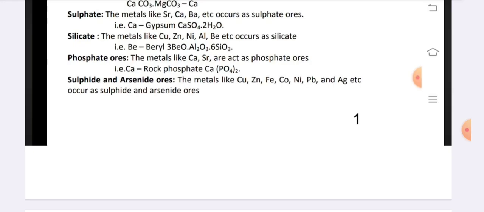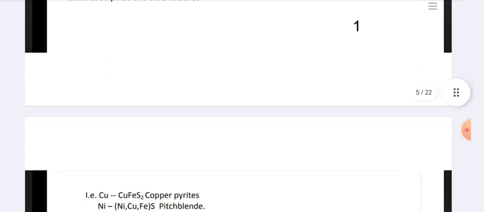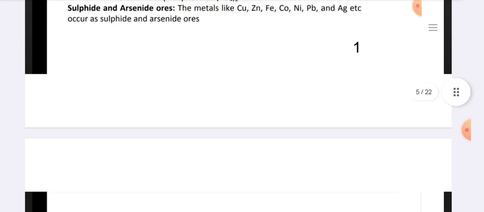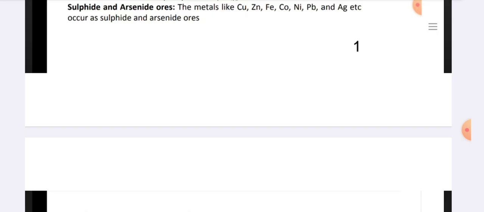Phosphate ores. The metals like calcium, strontium, etc. occur as phosphate ores. Sulfide and arsenide ores. The metals like copper, zinc, iron, cobalt, nickel, lead, and gold and silver, etc. occur as sulfide and arsenide ores.